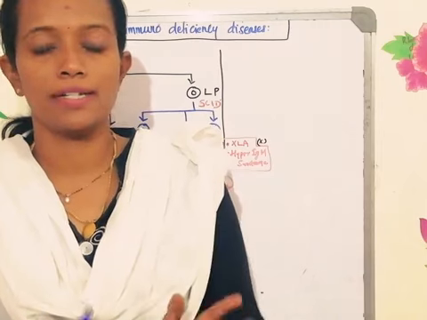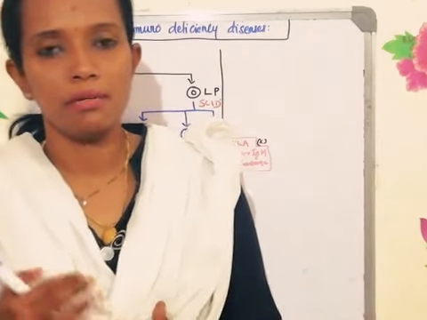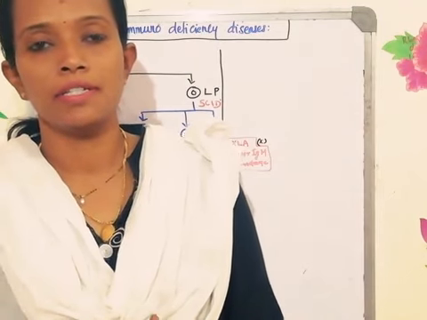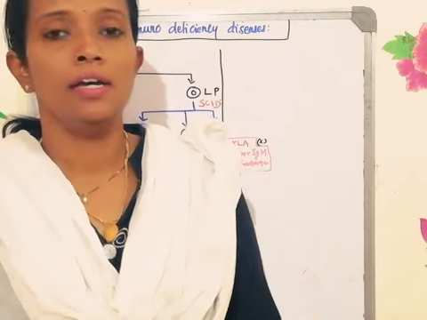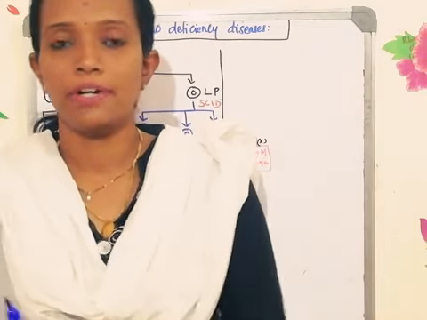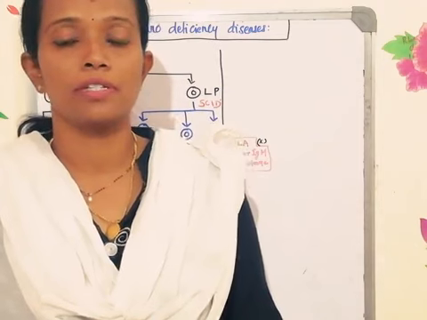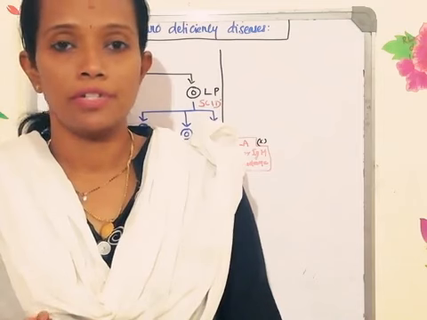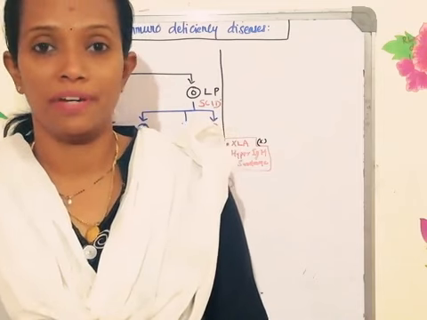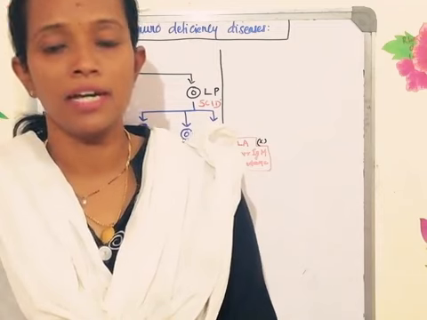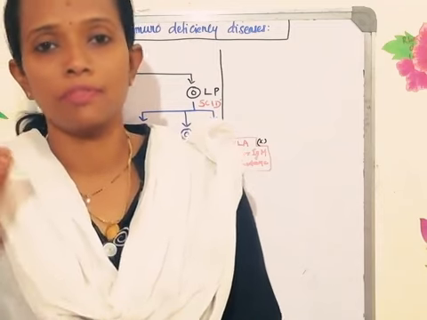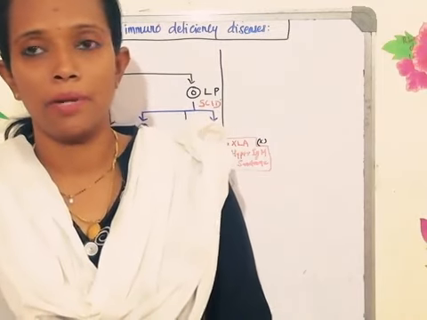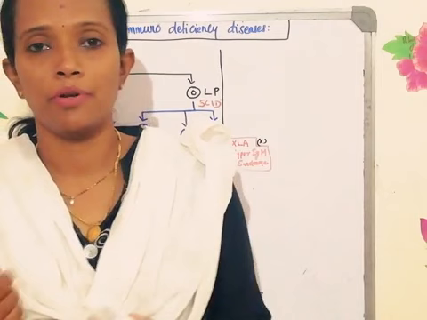At the beginning of the class itself I told you that immunodeficiency means any defect in evoking the immune system. That kind of disease is known as an immunodeficiency disease, and immunodeficiency disorders are classified into two. One is known as primary immunodeficiency disorder, another one is known as secondary immunodeficiency disorder. Primary immunodeficiency disorder is due to a genetic defect. It is also called a congenital defect, any birth defect, because of which some of the genes will not be functioning properly, and if enzyme production is not happening properly, that leads to primary immunodeficiency disorder.